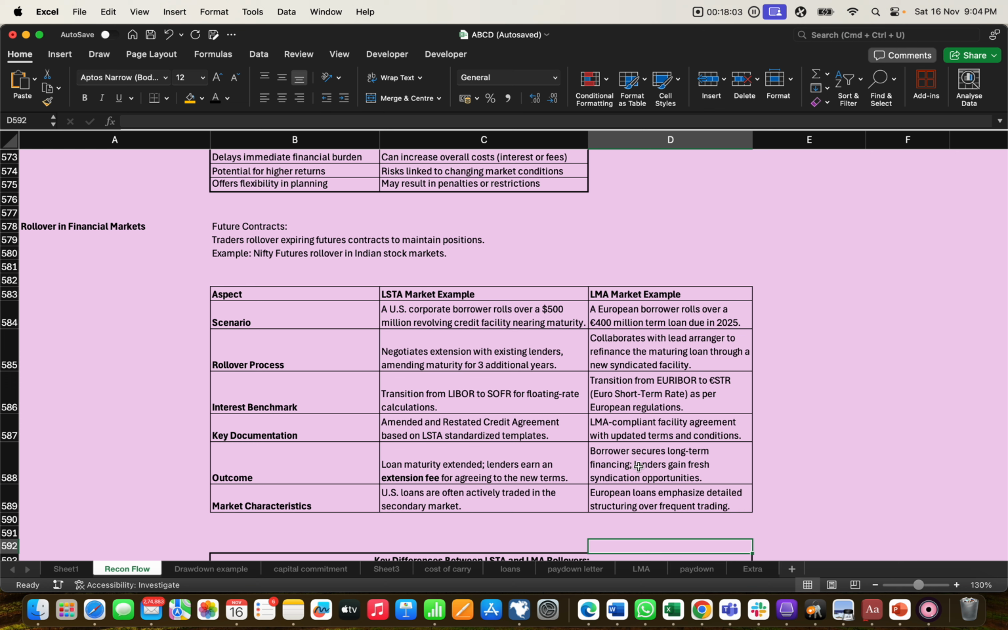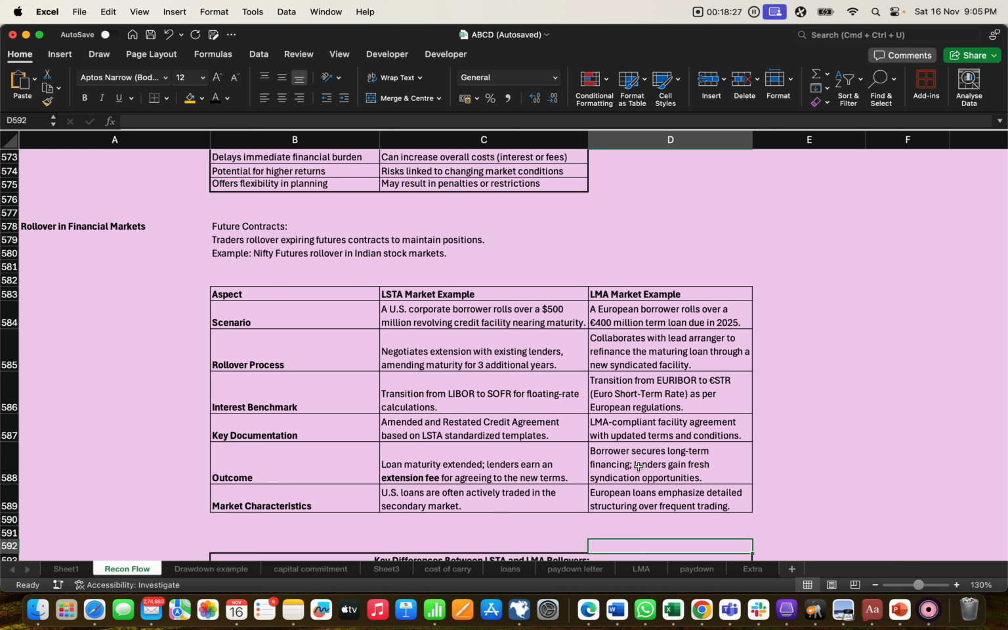So SOFR is a new standard rate where the trading has happened, and accordingly the fixed standard rate has been decided. So shortly we'll prepare a separate video on this. We are working on this.